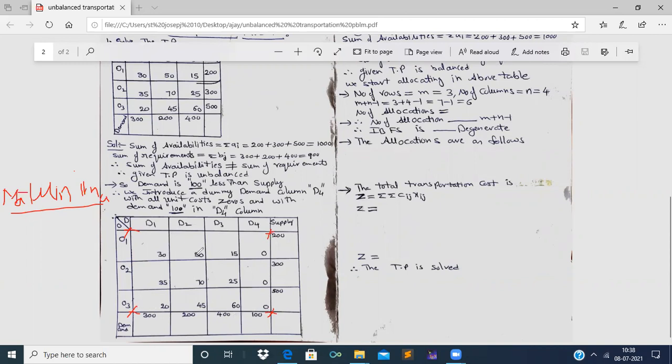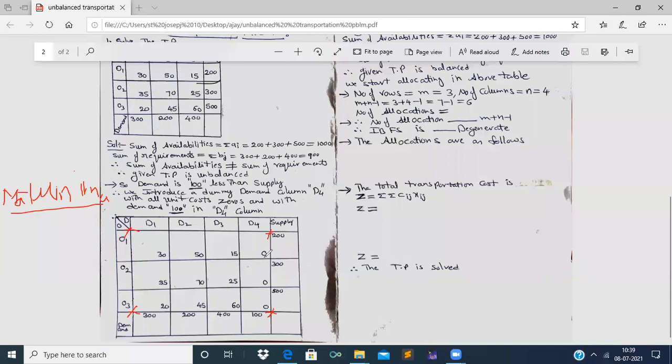That is 30, 50, 15, 0, 35, 70, 25, 0. And in the third row, it is 20, 45, 60, 0. Among all these costs, 0 is the least cost. That is, how many zeros are there? 1, 2, 3. In 3 rows, in the fourth column, we find 3 zeros. That is, 0 is the least cost cell.